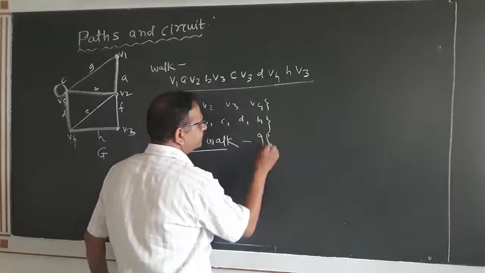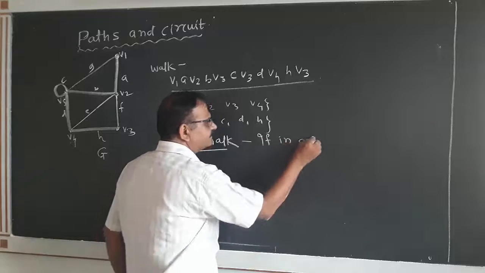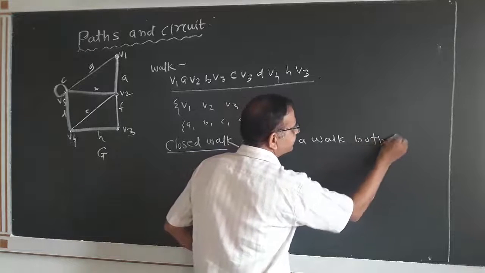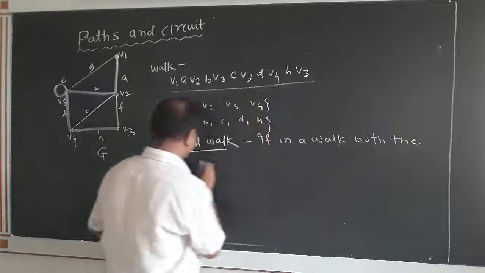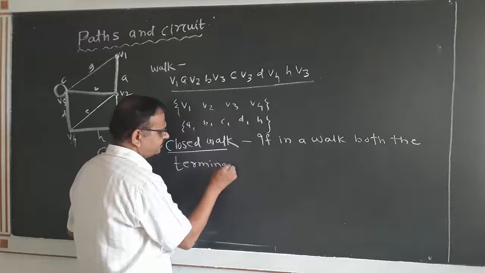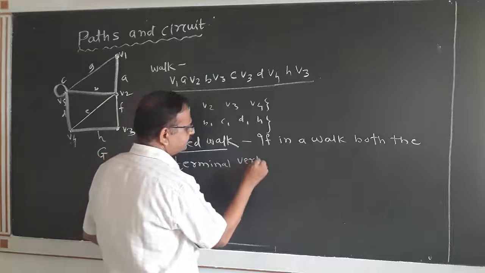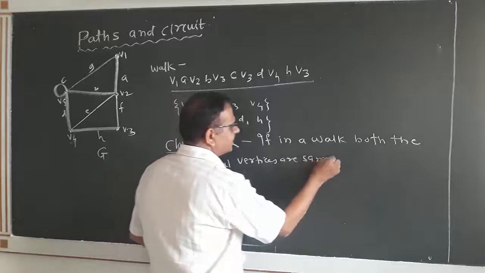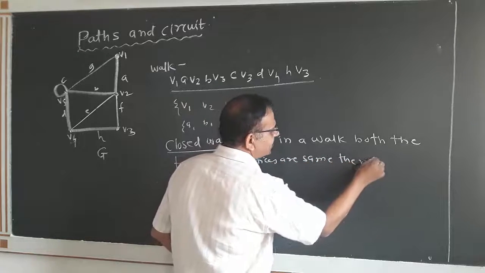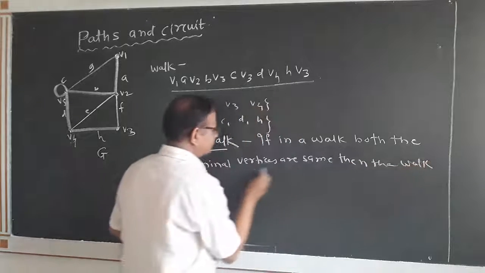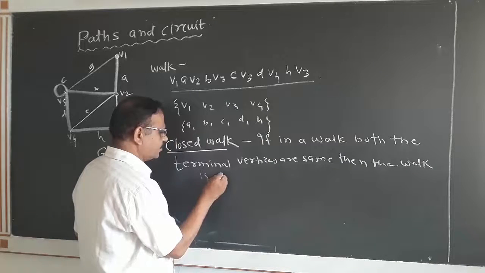If in a walk both the terminal vertices are same, then the walk is closed walk.